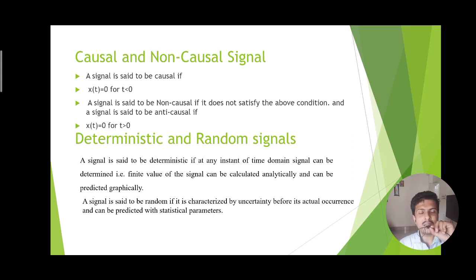But when a signal shows some statistical characteristics, we cannot predict it and we cannot plot it graphically. We cannot use normal mathematics to represent or calculate the signal. At that time it is termed a random signal, because it can be predicted depending on its statistical behavior with a certain number of repetitions of the experiment, which shows the signal as an outcome of the experiment.